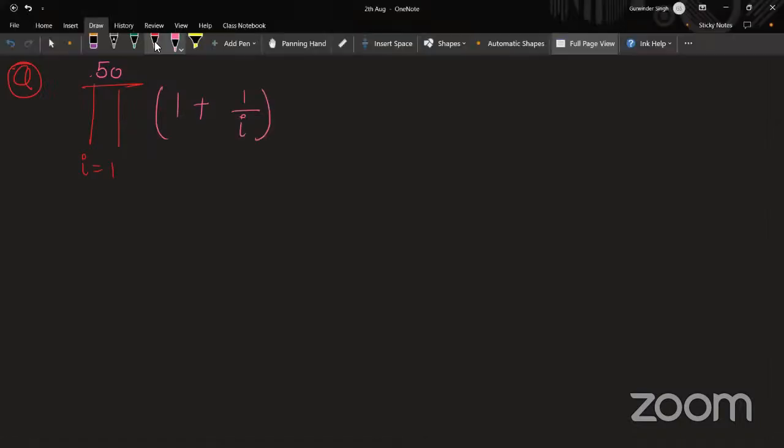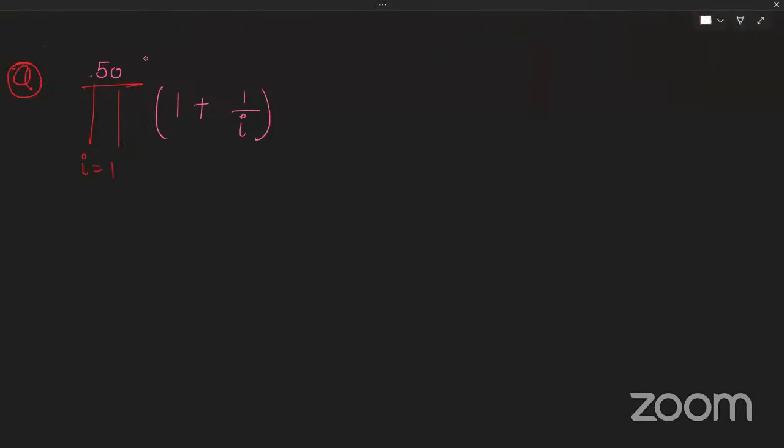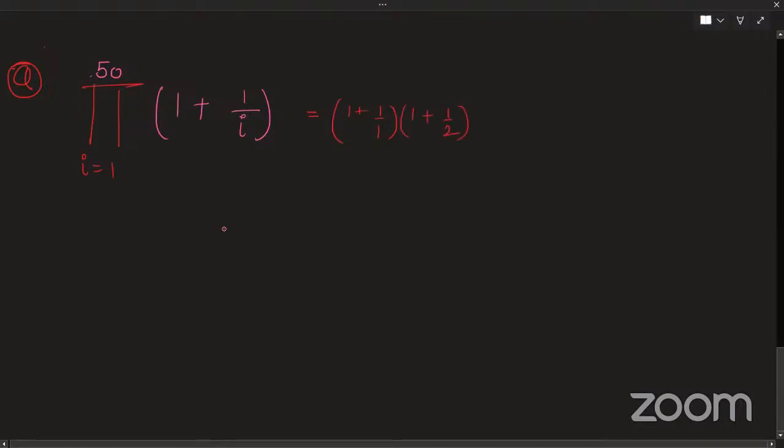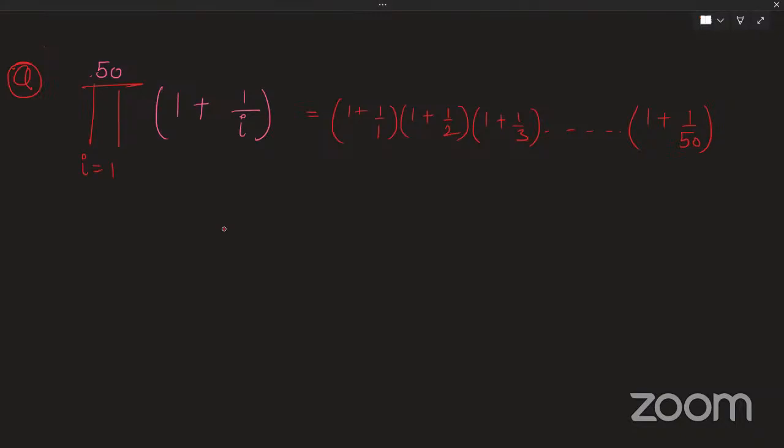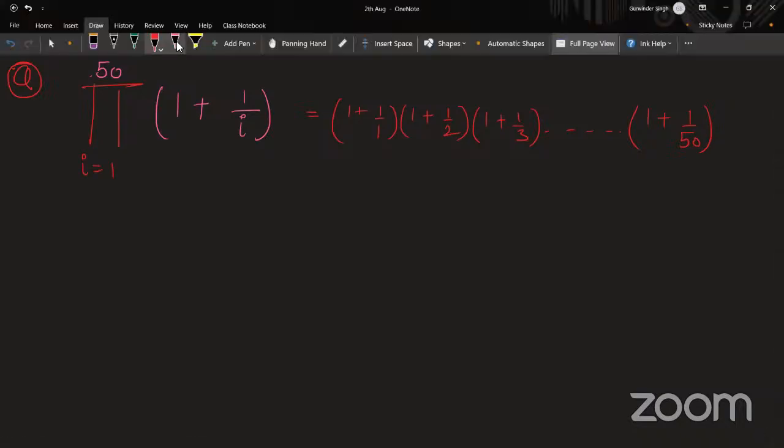Everyone got the question? So what am I asking you basically? I'm asking you 1 plus 1 by 1, into 1 plus 1 by 2, into 1 plus 1 by 3, and so on, multiplied up to 1 plus 1 by 50, right? This is what I'm asking you. So luckily I have written it in the correct format up to the correct limit.